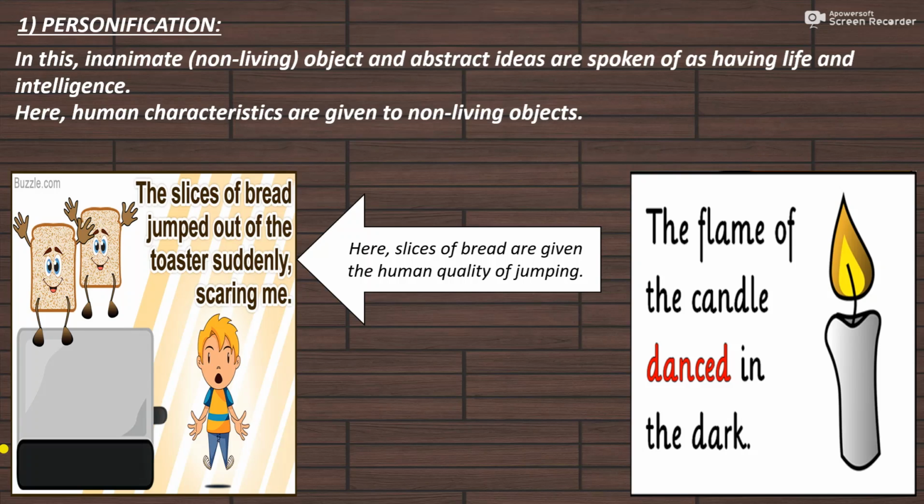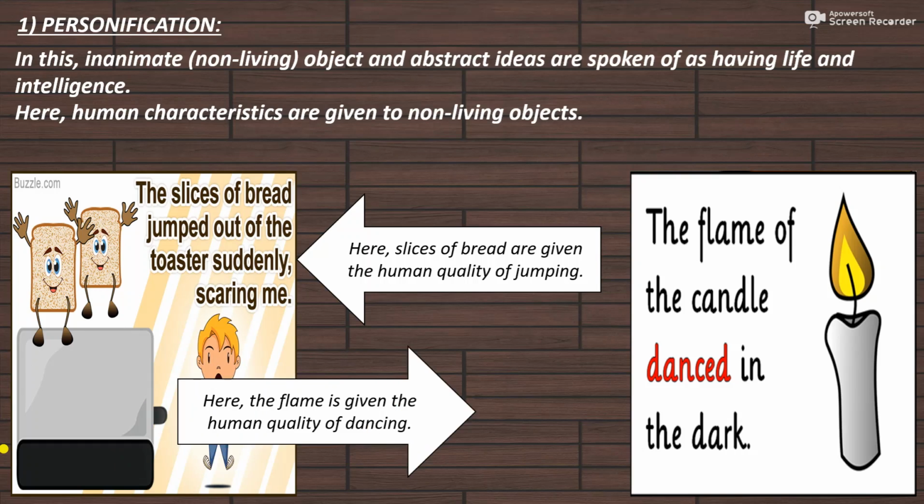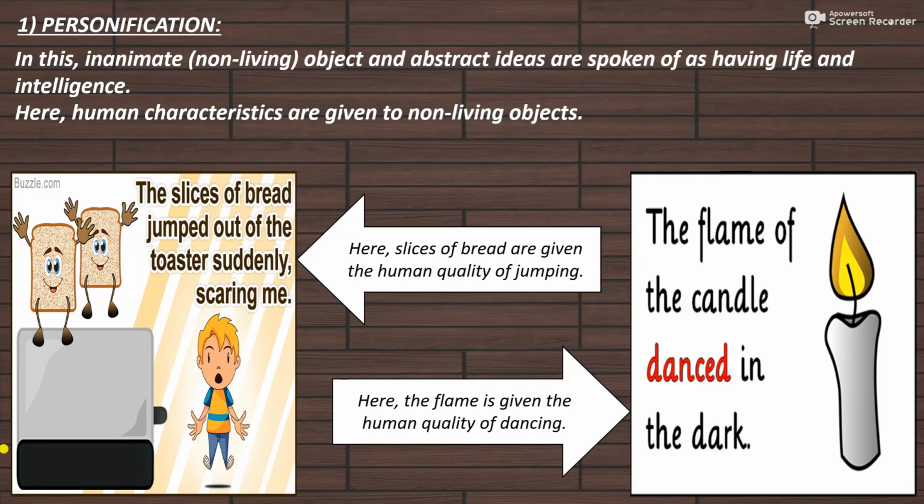Again, when we look at the second example, the flame of the candle danced in the dark. In this sentence, the flame of the candle, which is actually a non-living object, is given the human action of dancing. So here again, the second example is personification. So remember students, whenever we talk of a non-living object or any abstract idea as if they have some human characteristics, then the sentence is personification.